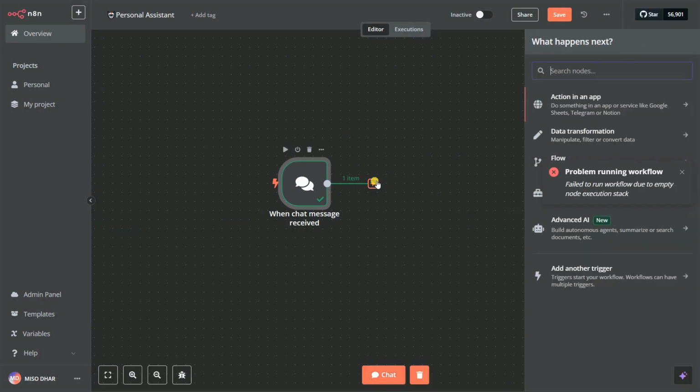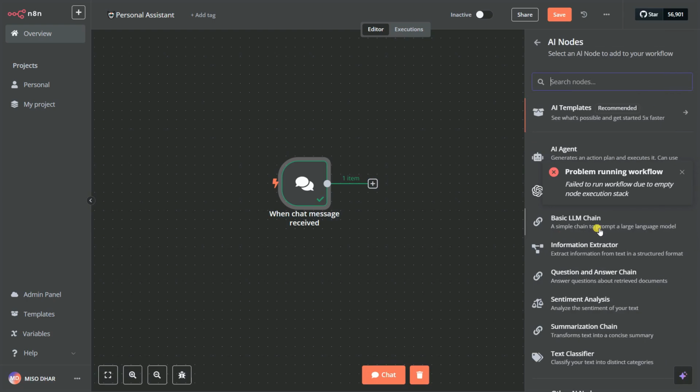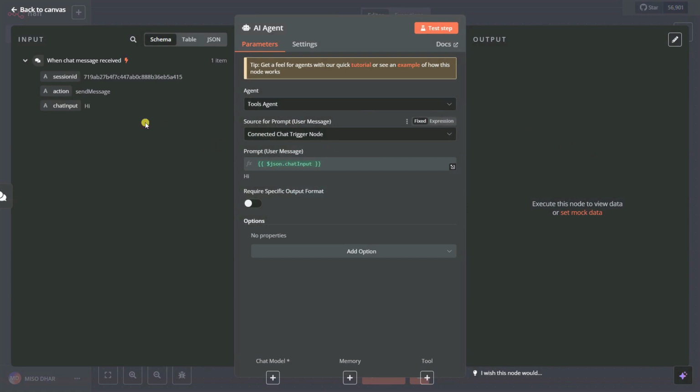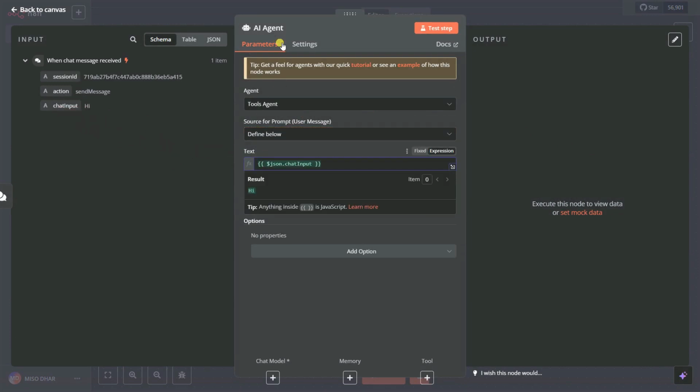So let me click on here to take on AI agents. So advanced, and let's try closing this out, and I can select here the AI agents. Now we have our AI agents. So we have our chat input. We can simply click on here and define below, and simply drag and drop this chat input to the text to our AI agents.